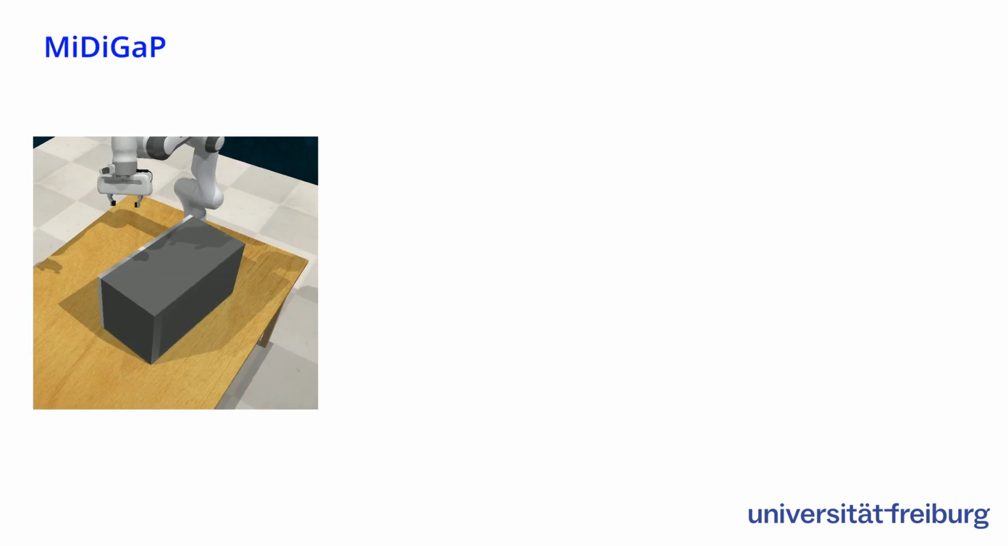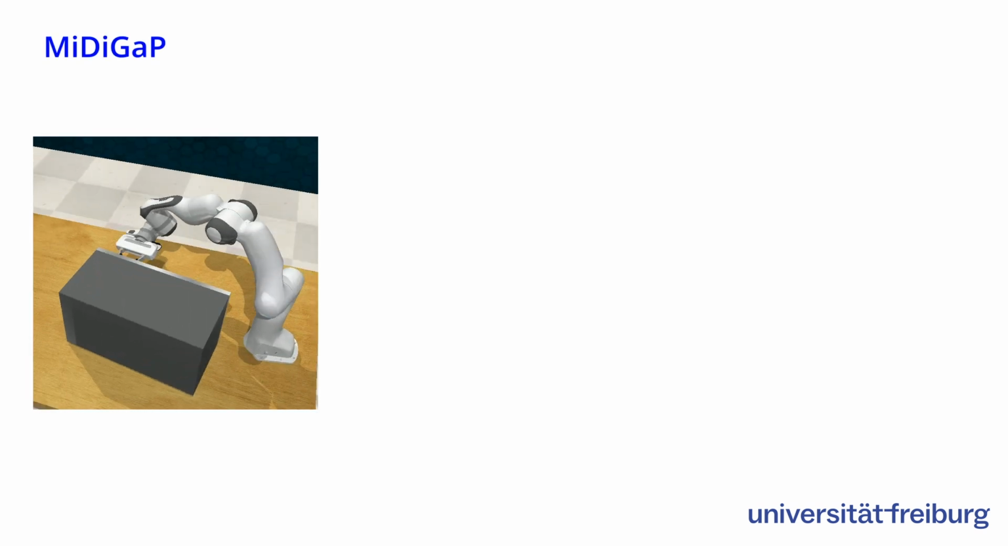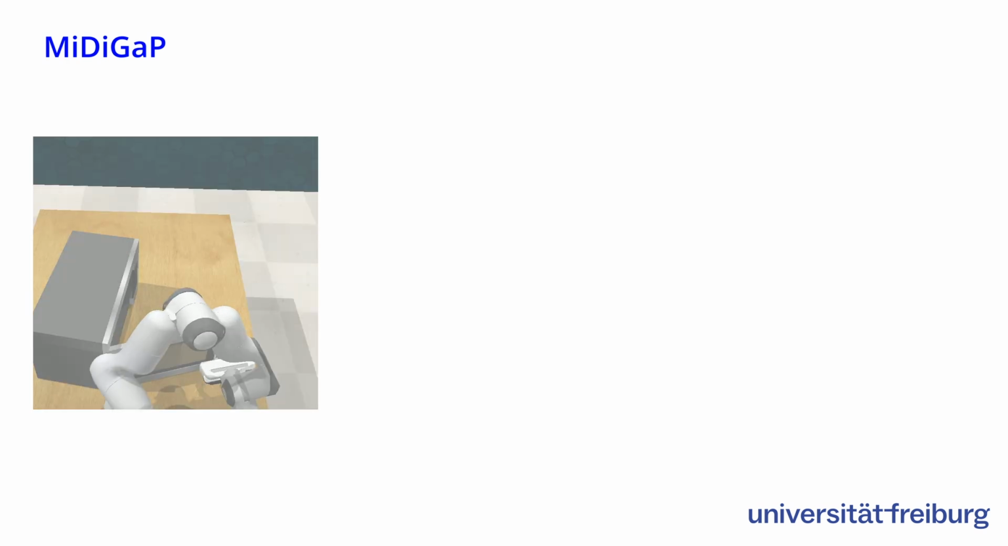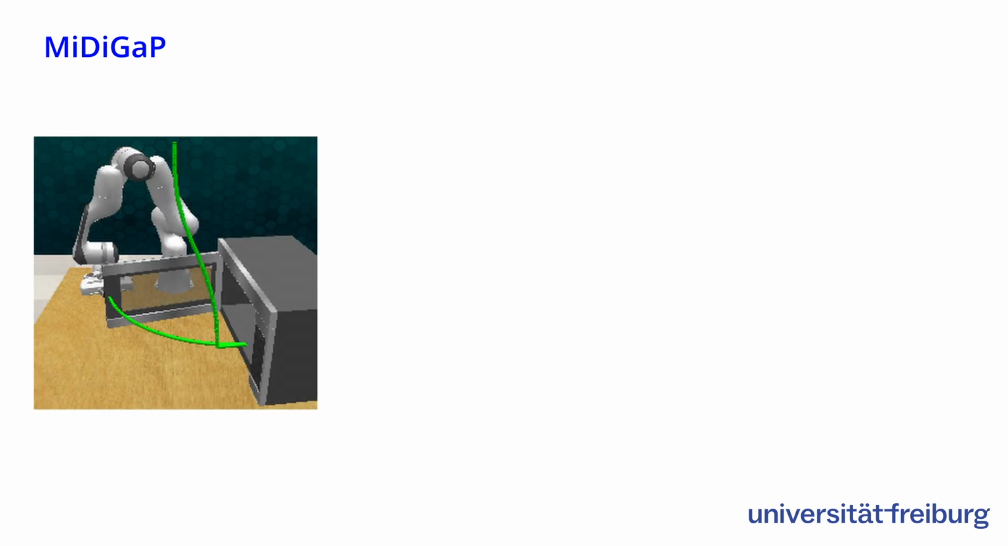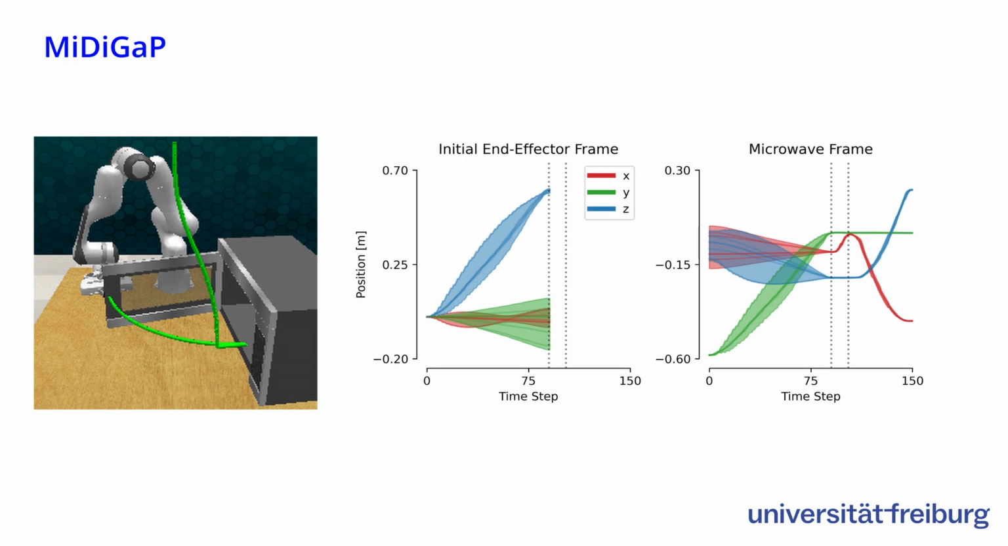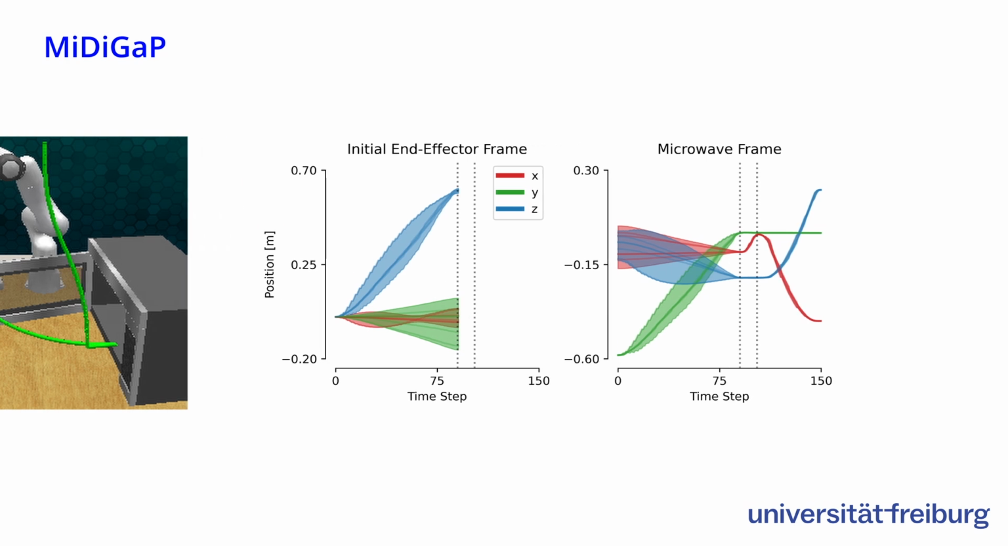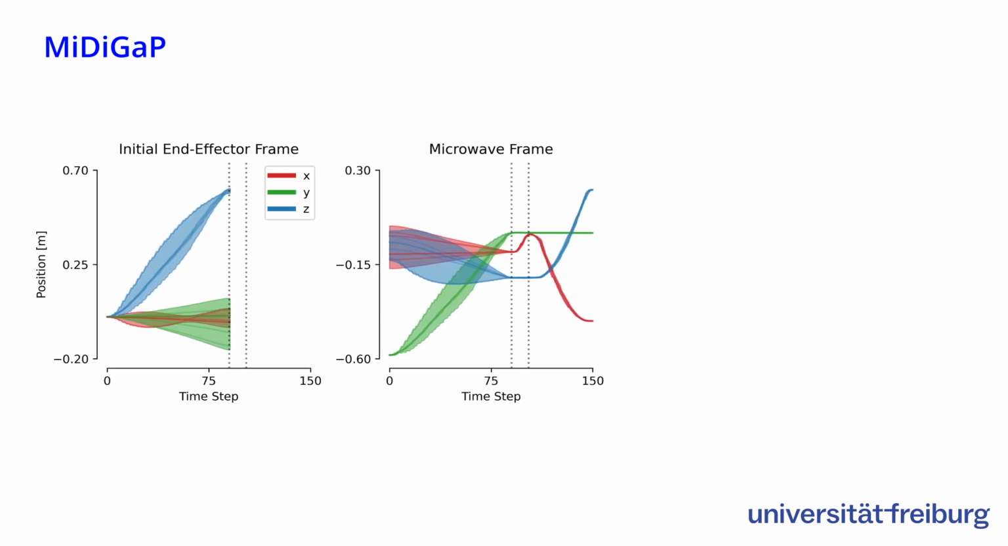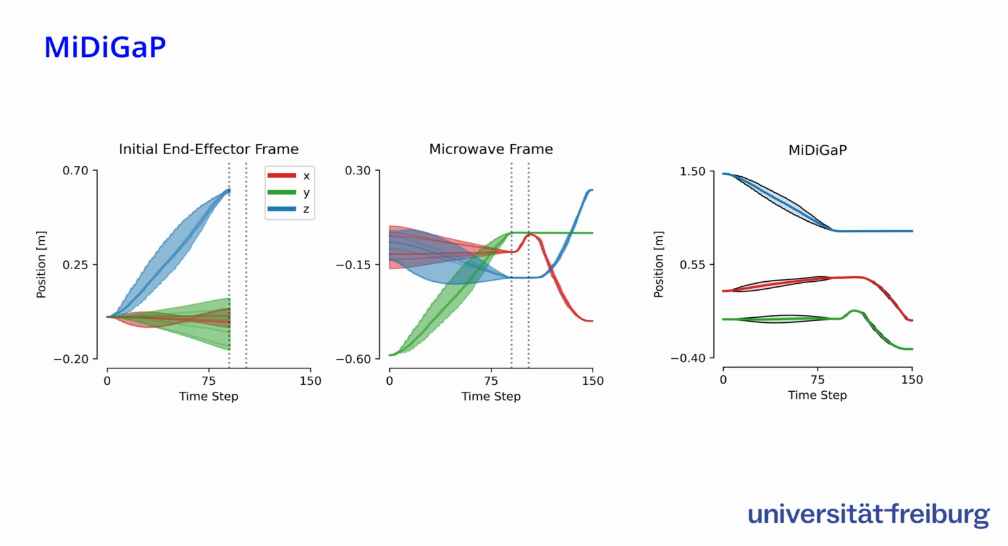So, how does it work? MIDI-Gap is an object-centric multi-stream method modeling the end-effector trajectory distribution in multiple local coordinate frames. For example, in both the robot's initial frame and an object's frame such as the microwave door's. These frames are automatically identified from visual input. At inference time, these local models are composed into a global Gaussian policy.